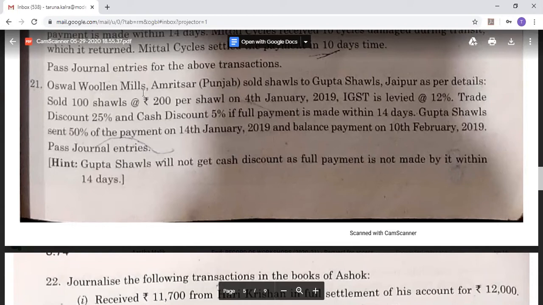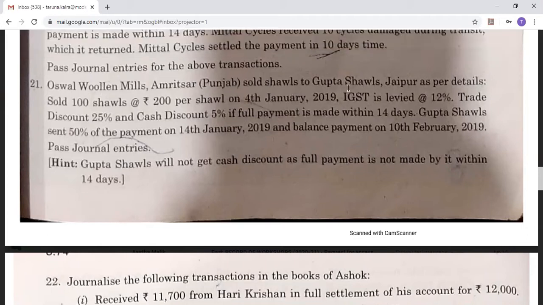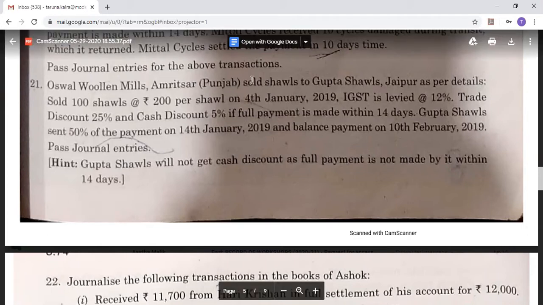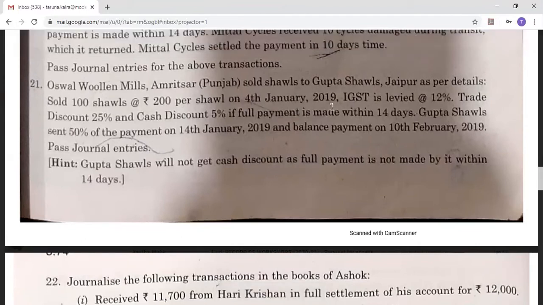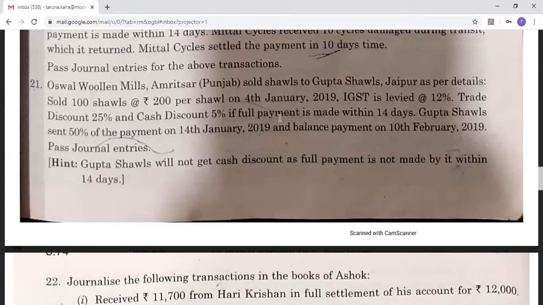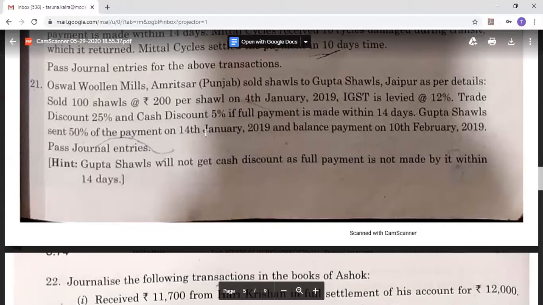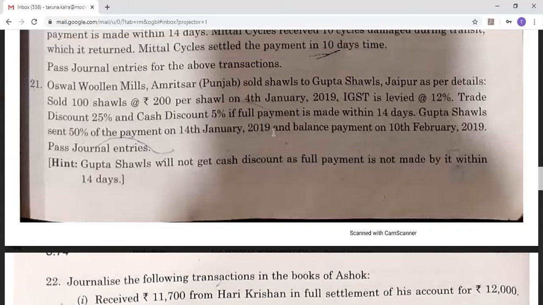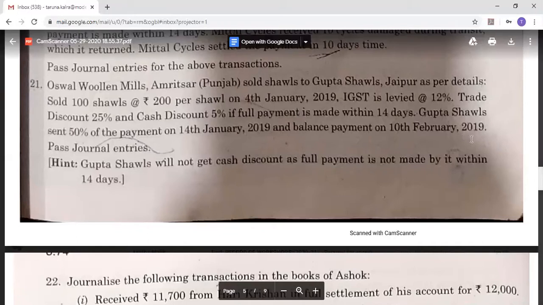We have to pass the journal entry of the following transaction. Oswal Woolen Mills, Amritsar, Punjab sold shawls to Gupta Shawls, Jaipur. Now it's an interstate transaction as per the details. Sold 100 shawls at the rate of rupees 200 per shawl on 4th January 2019. IGST is levied at the rate of 12%, trade discount at the rate of 25%, and cash discount 5% if full payment is made within 14 days. Now, Gupta Shawls sent 50% of the payment on 14th January 2019 and the balance payment on 10th of February 2019. Now, pass the necessary journal entry.